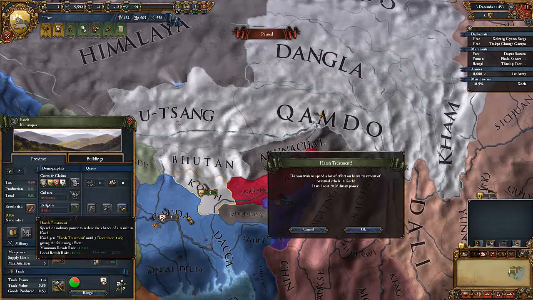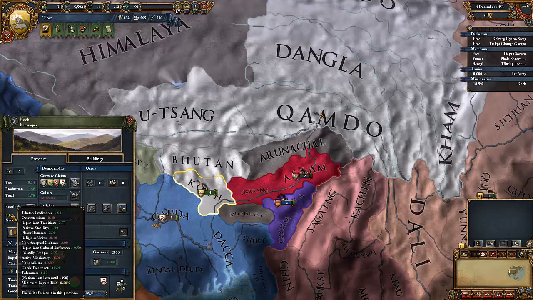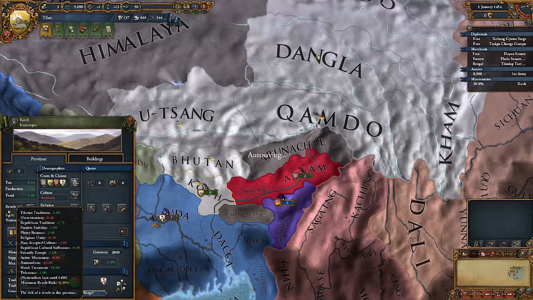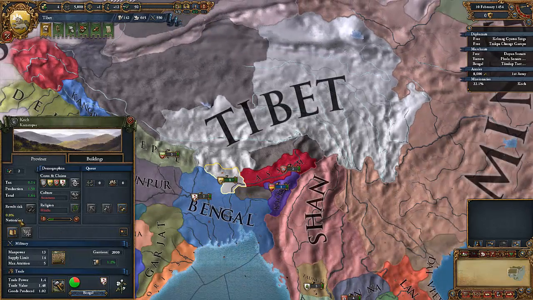Let's actually go and select harsh treatment. It will cost 20 military power, but reduce the revolt risk down to 0. Harsh treatment gives a -10 modifier to the revolt risk, so these guys won't revolt until that modifier goes away.